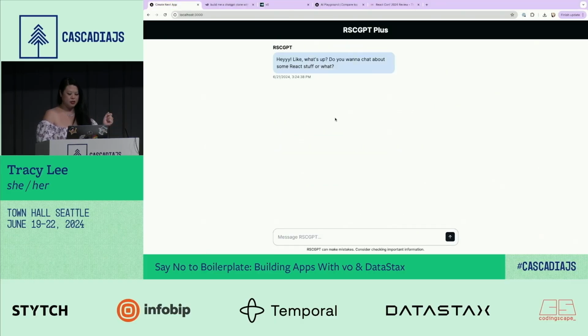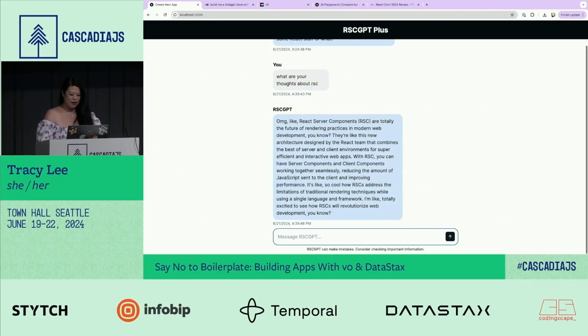So this is RSC GPT, because I don't know why we keep talking about React Server components. I guess I know why, but here we are talking about React Server components again. So I built this little chat app, and we're going to ask it, what are your thoughts about RSC?